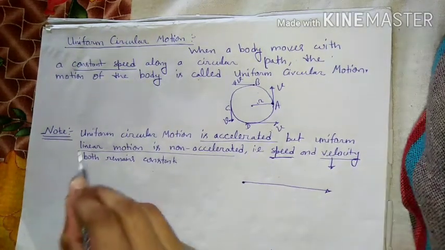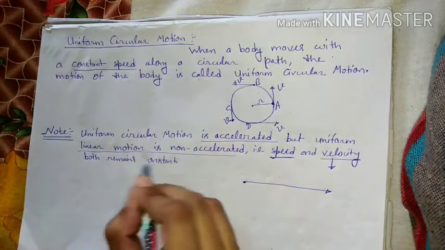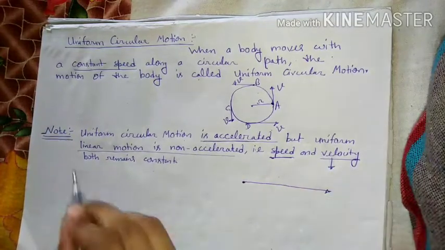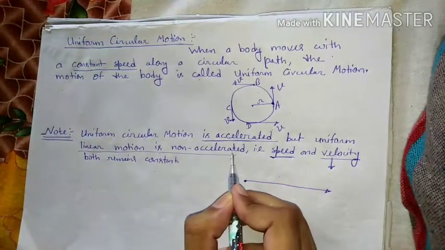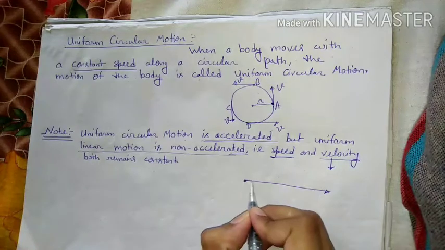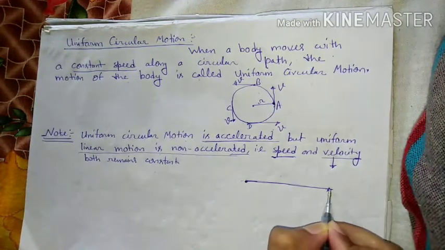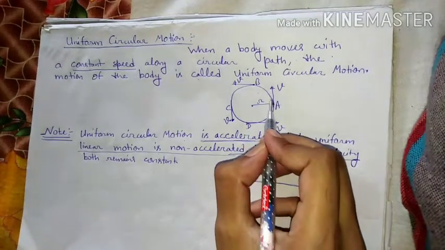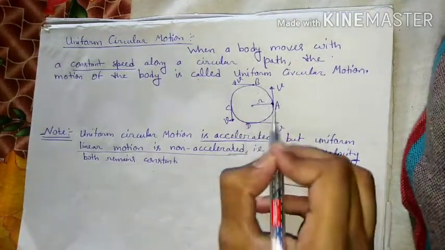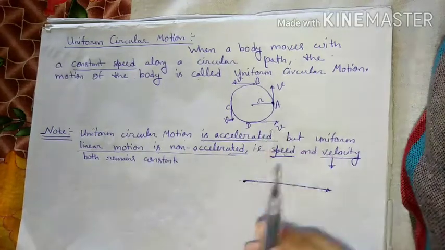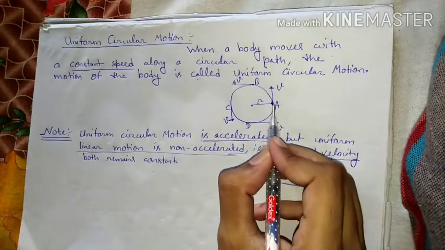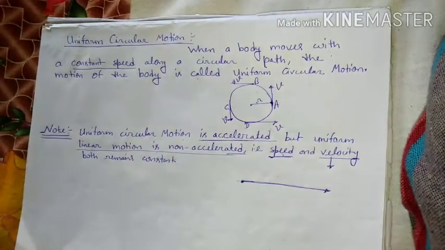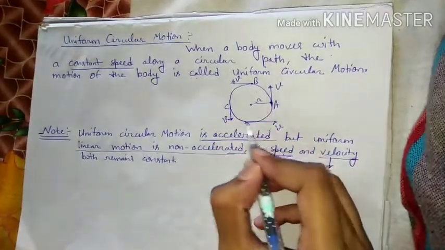So students, uniform circular motion. Uniform circular motion is accelerated, but uniform linear motion is non-accelerated. If a body is moving in a straight line path, then the speed and velocity both remain constant. But if the same body covers a circular path and moves in circular motion, then the acceleration is not constant. Acceleration keeps changing at different points. This happens due to a centripetal force.